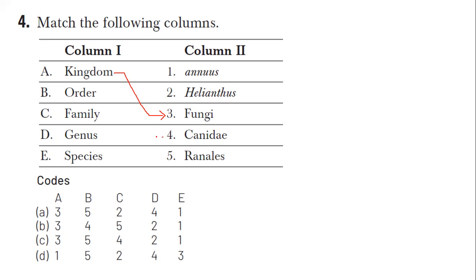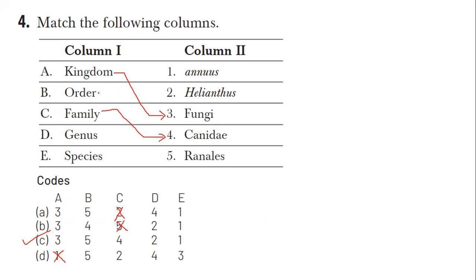Canidae is the family, right? Canidae is the family. So A matches with 3, option D is cancelled, rest of the things. C matches with 4. C matches with 4, you can cancel out option A and option B. So the correct answer is option C.